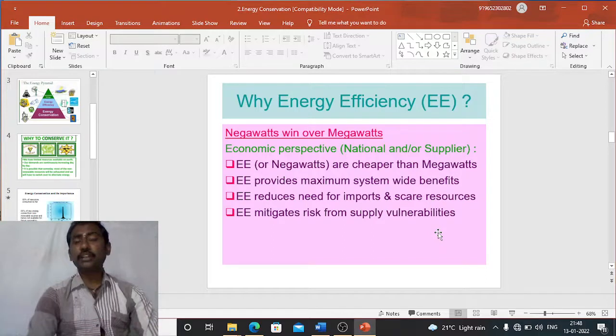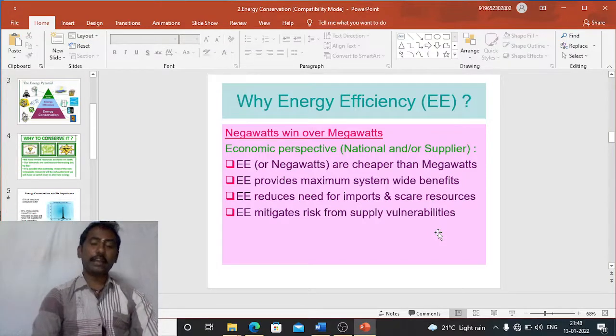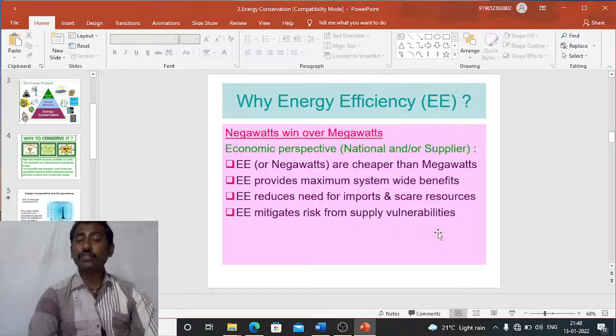And what is meant by energy efficiency? Here we term energy efficiency as negawatts, the opposite of megawatts. So negawatts win over megawatts. What is the economic aspect? Energy efficiency is cheaper than megawatts.